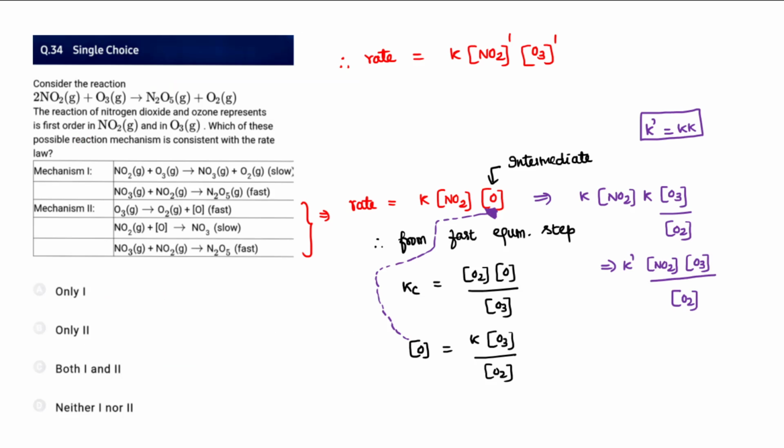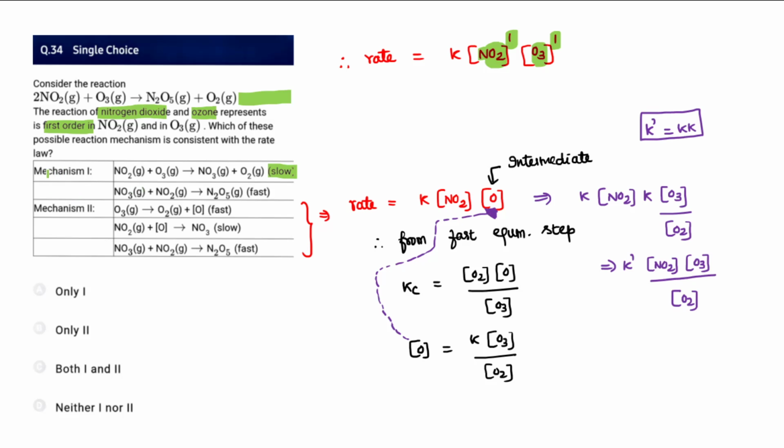34. They are asking you to consider a reaction, and they have given you a condition that the reaction of nitrogen oxide, nitrogen dioxide and ozone is first order. So this is the reaction rate mechanism, first order with respect to NO2 and first order with respect to ozone. So therefore from mechanism 1, a slow step. When we see the mechanism, automatically we will understand that this reaction is a complex reaction, that is not an elementary reaction, which means the reaction is not occurring in one single step. Instead it is occurring in various steps.